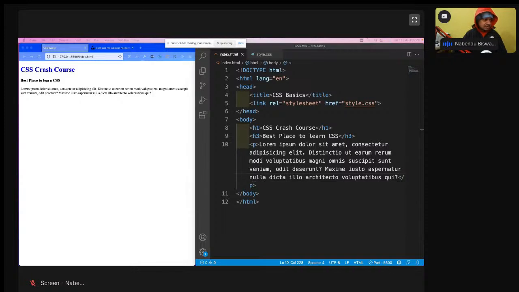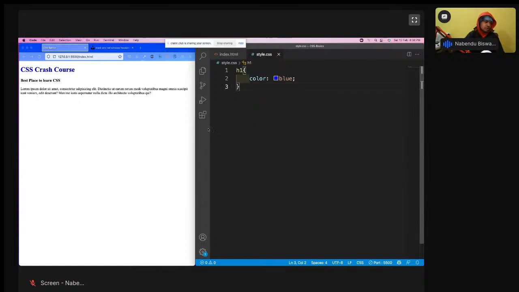Now the next thing we are going to do is colors in CSS. Colors are very important, or else everything is black and white. Actually there are 4 methods to give colors in CSS, and we are going to learn about all 4 methods. So let me take all of you to 2 sites.